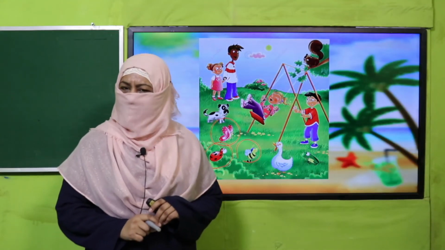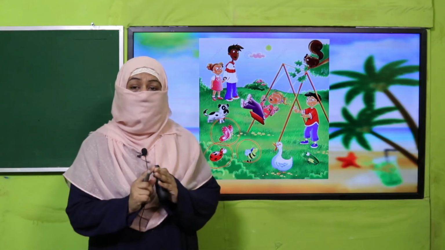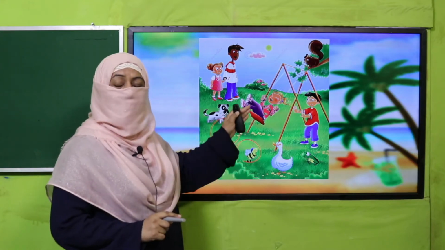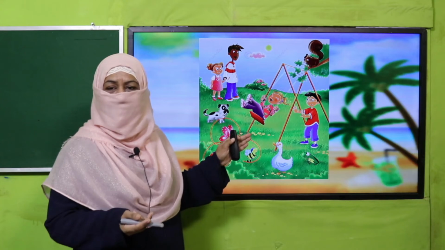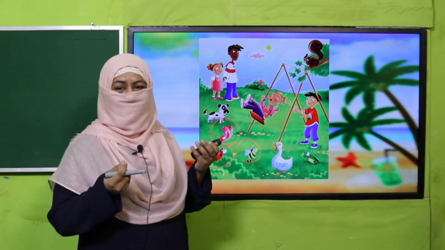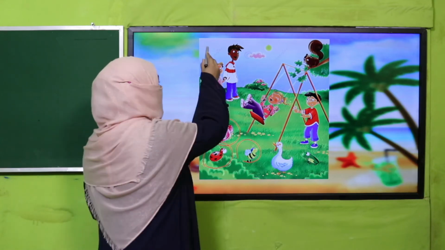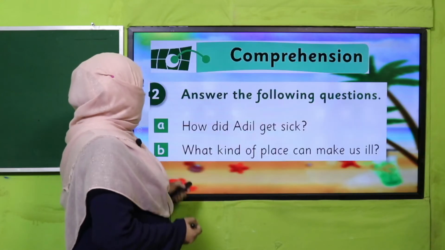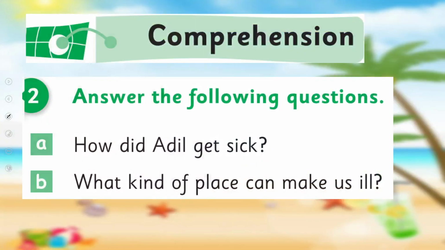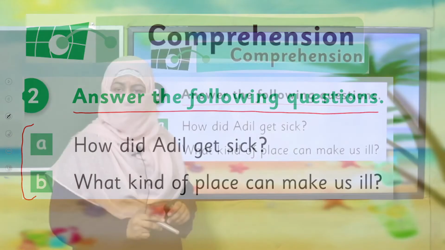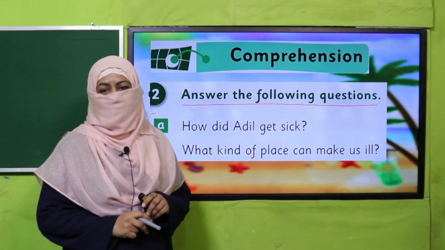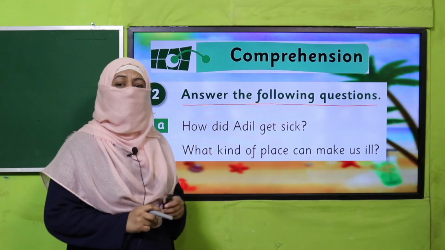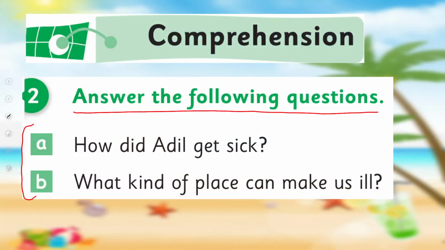Yes, my dear students, are you done with it? Good job. Now you understand by looking at the picture how easily we can understand the text we are talking about. This is how, by looking at picture, it helps us to understand the things easily. So it's time for the comprehension. You will answer the following questions, the part of the story we just read. First, you will answer these questions orally, then you will write the answers in your notebook. So pause the video, complete this comprehension, and then come back.